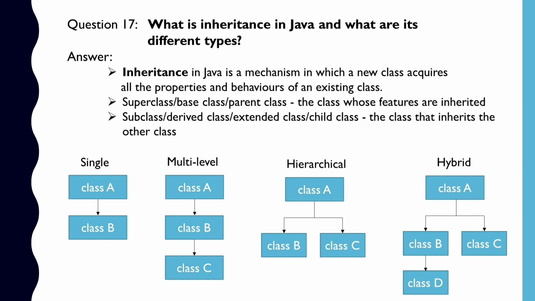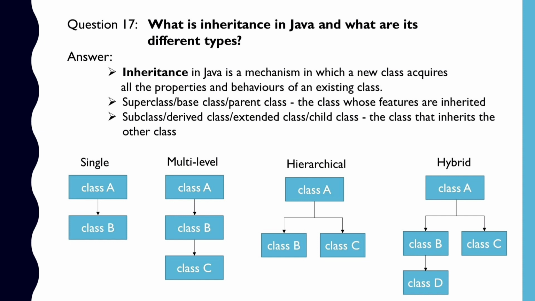Now you can understand that in inheritance, a copy of the superclass members are created in the subclass object. Therefore, using the subclass object, we can easily access the members of both the classes. There are four different types of inheritance in Java: single inheritance, multi-level inheritance, hierarchical inheritance, and hybrid inheritance.